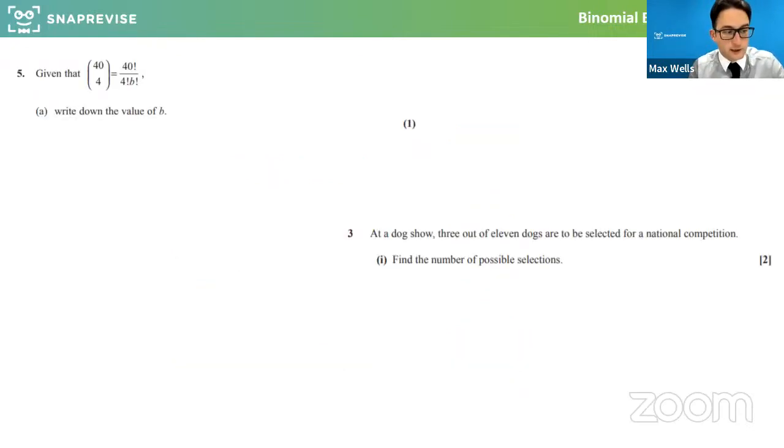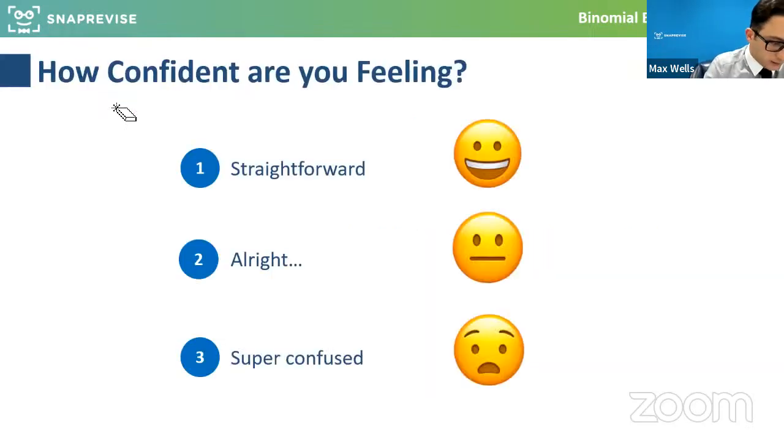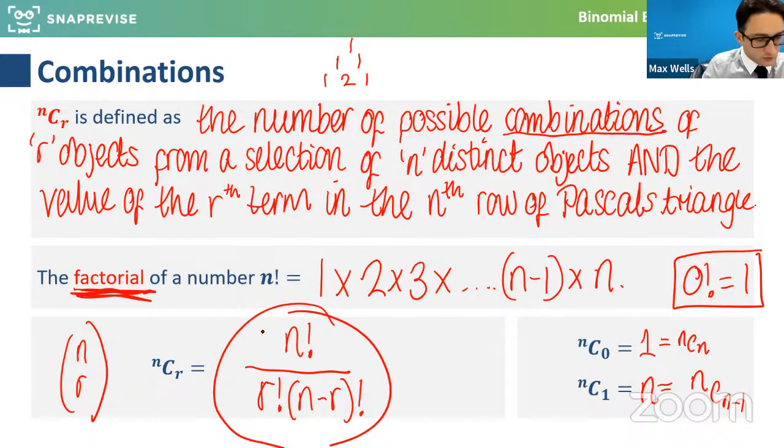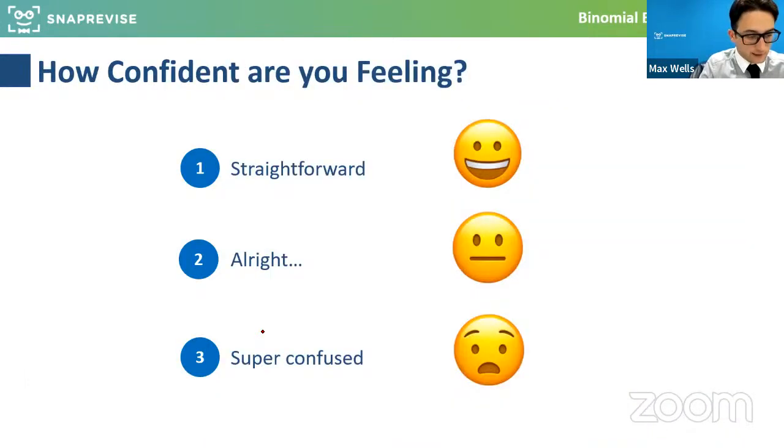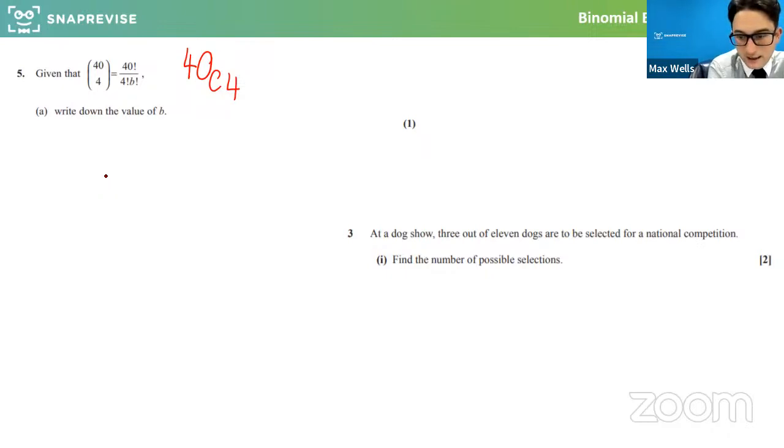Because what we're going to do now is look at this example. No worries, it might be quite new for some people here. So 40 choose 4 is what this is a way of denoting. This is 40 choose 4. Now you could actually type that into your calculator and see what comes out. But actually it doesn't even want you to work this out. It's just using the formula we mentioned here, which is what is 40 choose 4? Well, it means 40 factorial over 4 factorial, and then 40 minus 4 factorial. So basically the value of b is literally just 36. That's all it's looking for.